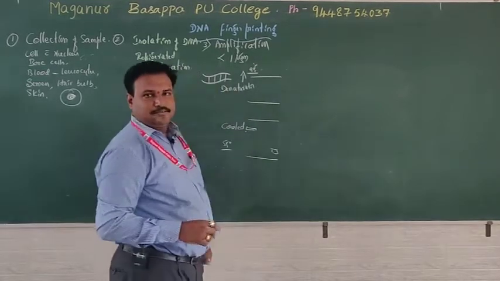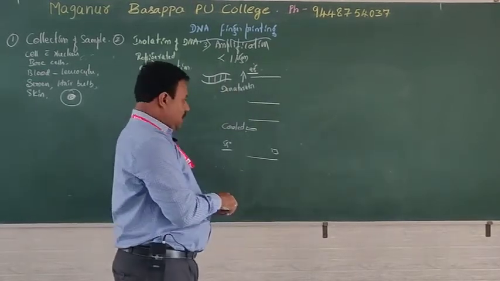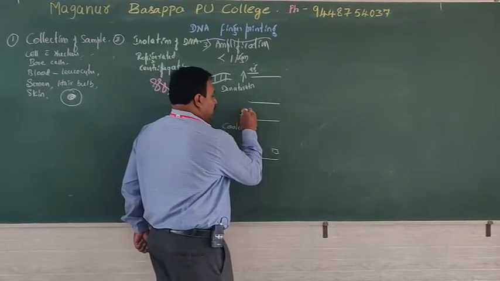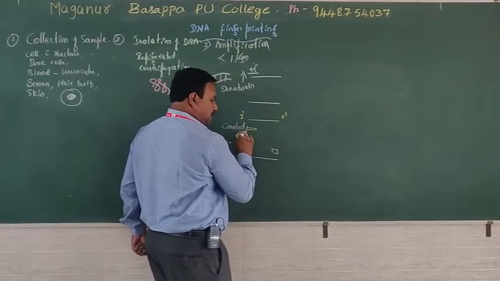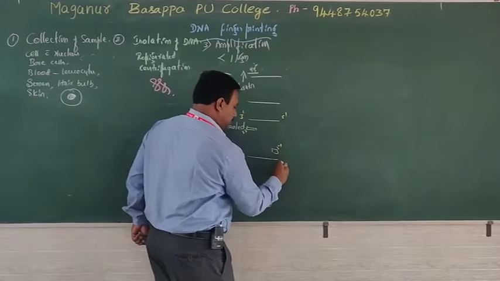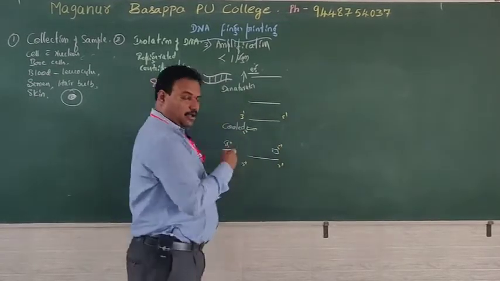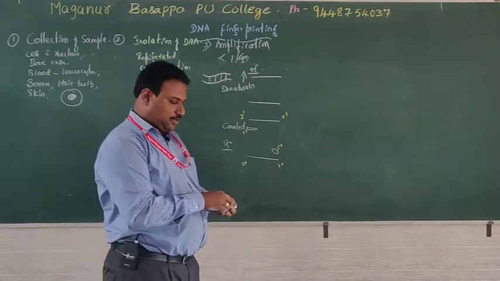What are primers? Remember here, 3 prime end is present, here 5 prime end is present, then a new strand will be synthesized in 5 to 3 direction. That we have learnt in DNA replication.